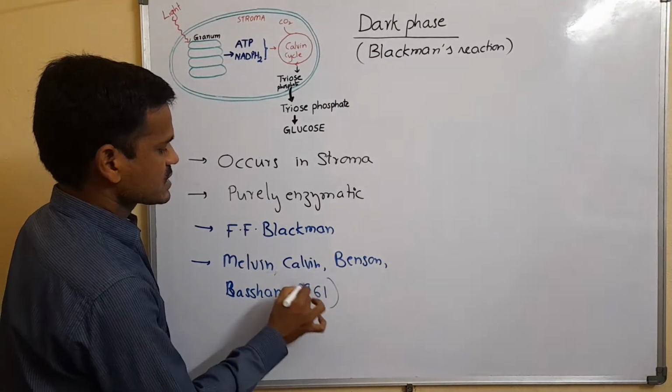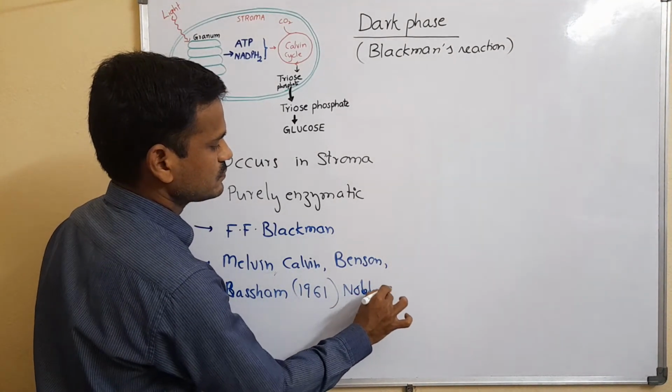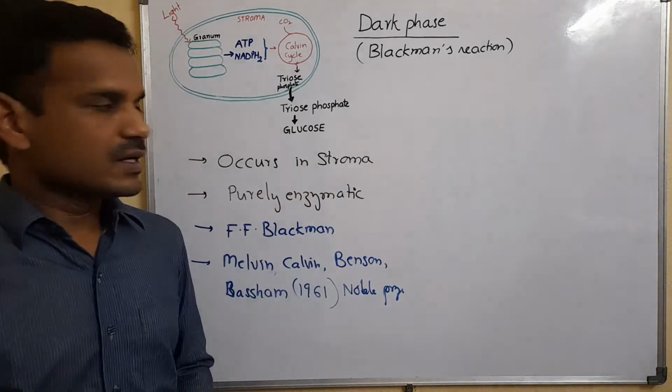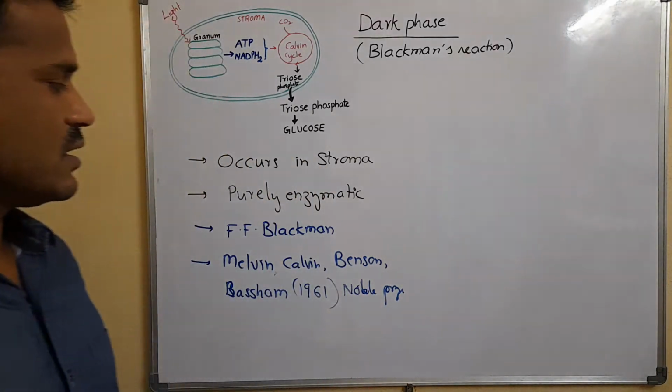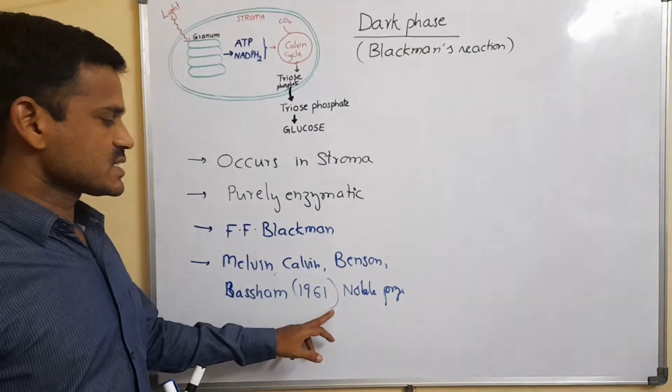In 1961 they got a Nobel Prize for the discovery of the dark phase, or for the study of dark phase reactions.